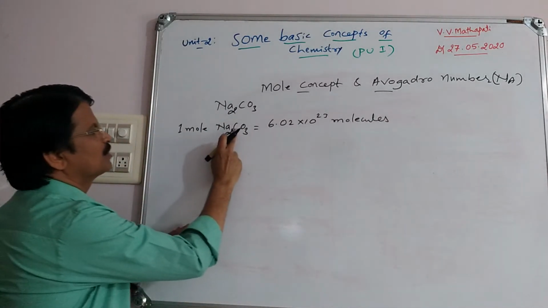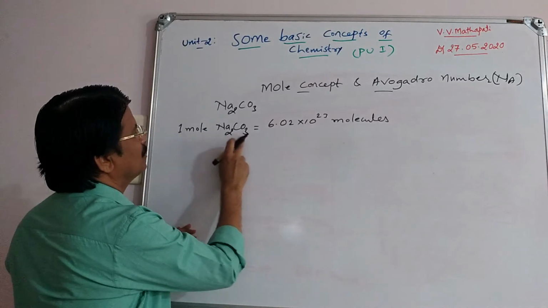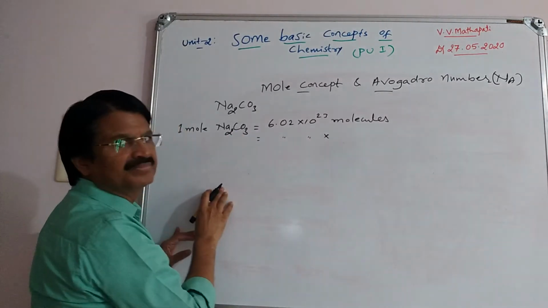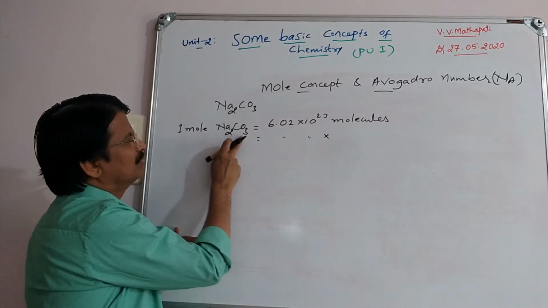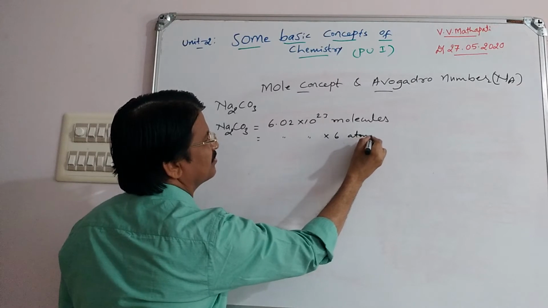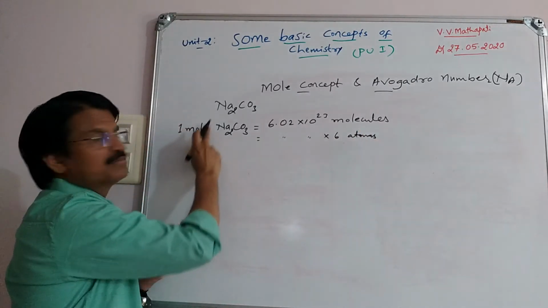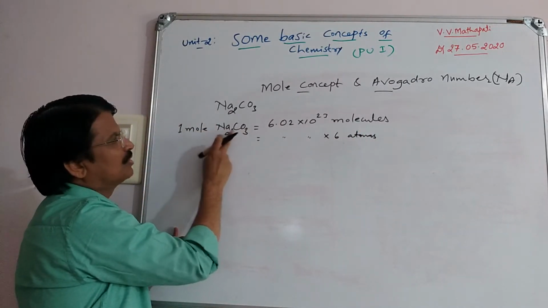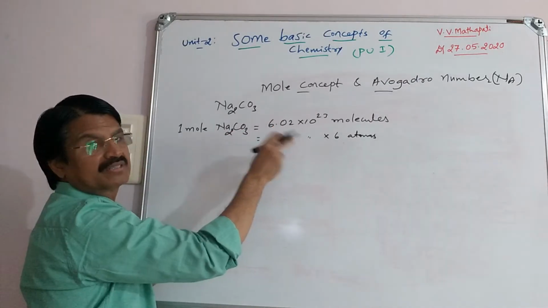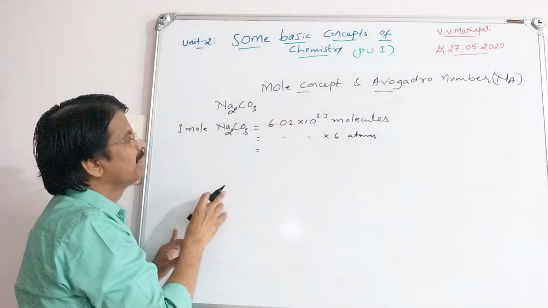Next, atoms: 2 plus 1 plus 3, that is 6 atoms. Avogadro number into 6 atoms. Sodium atom 2, carbon atom 1, oxygen atom 3. Total 6. But Avogadro number you write first because it is for 1 mole.